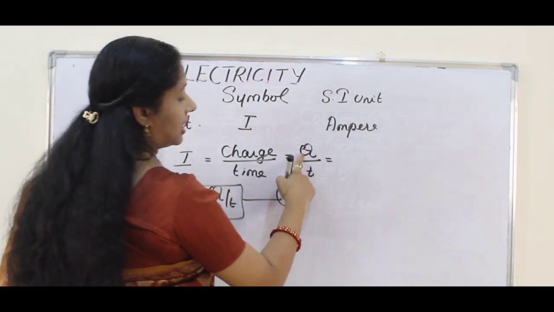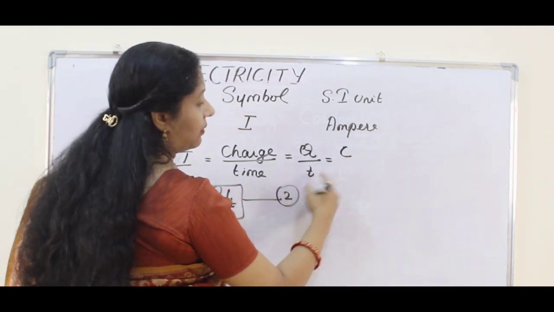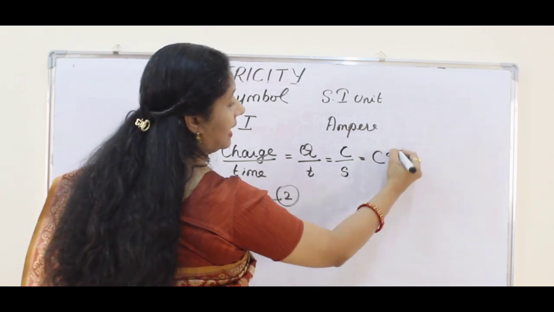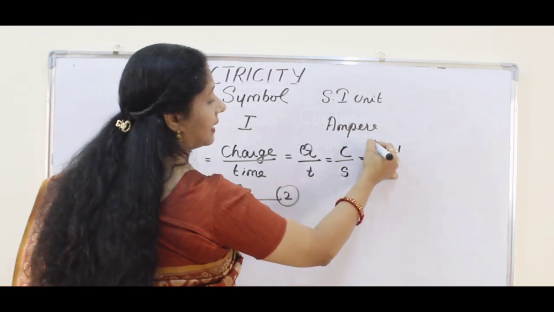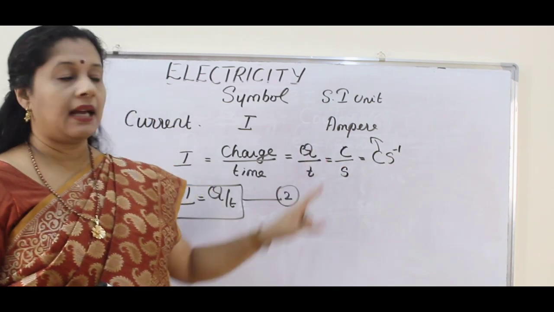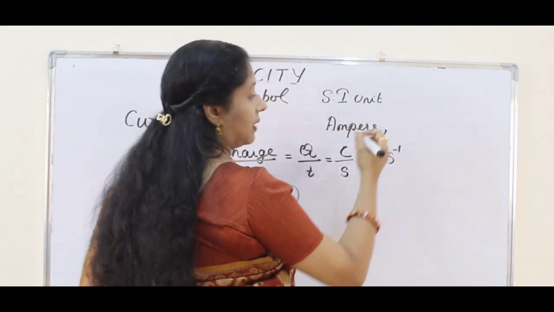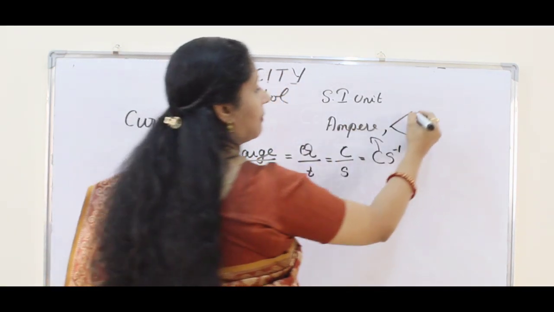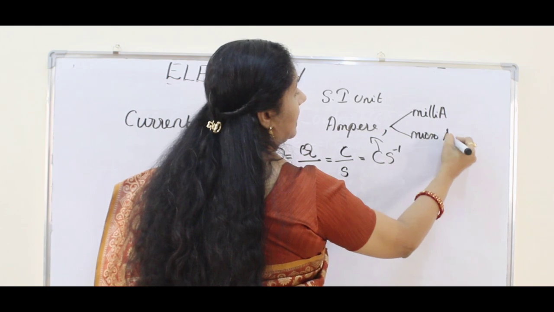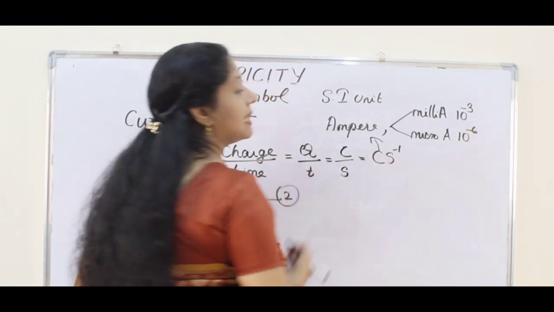So if I add the charge unit, the SI unit of charge, we know that it is coulomb, and the SI unit of time is second. So if I take this S to the numerator, it will become C S^-1. So this ampere is nothing but coulomb per second. Coulomb per second is called an ampere. Ampere is the unit to measure current. Now there are two more types of ampere we use for smaller amounts, milliampere and microampere. Milliampere means 10 to the power of minus 3, microampere means 10 to the power of minus 6.